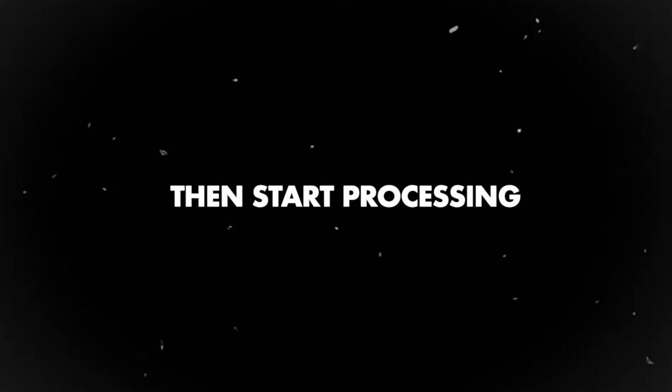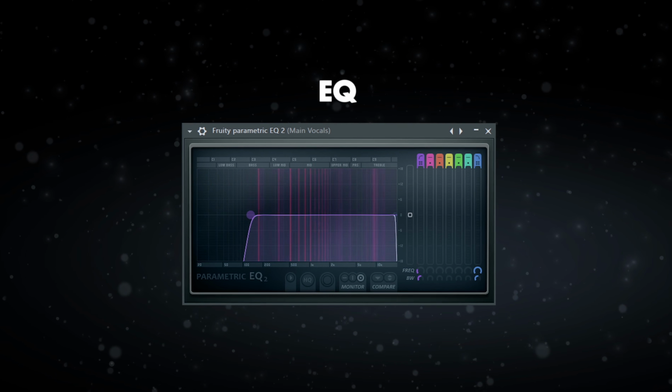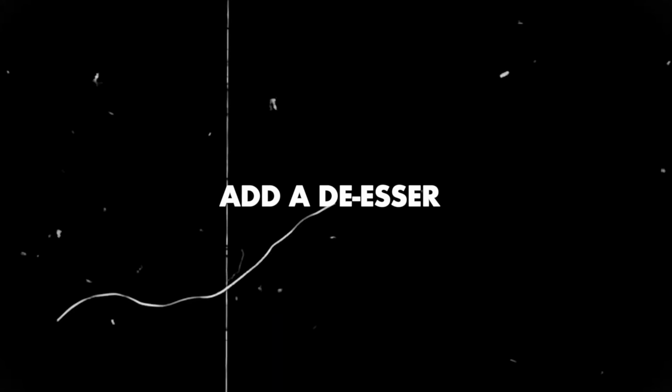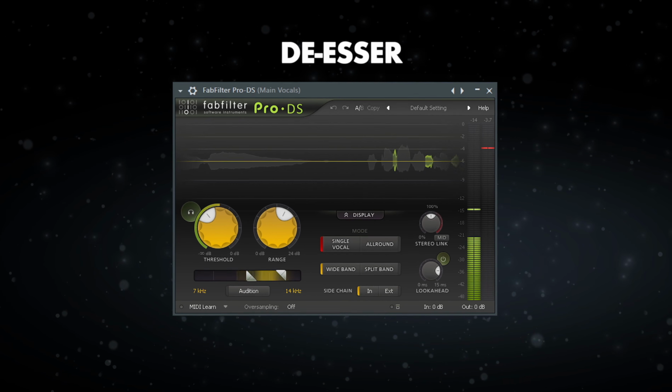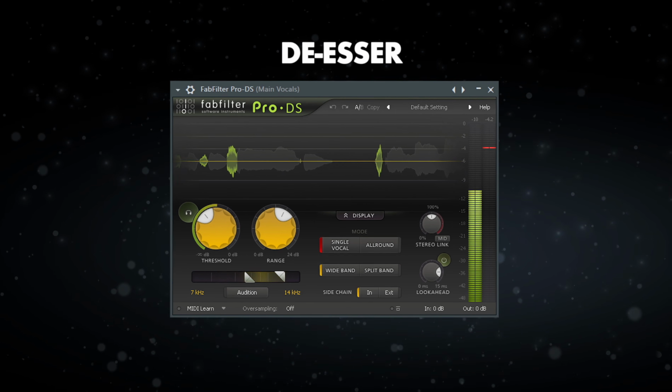Then start processing. The first stage is EQing. Cut out all the unnecessary low end on your vocal, but make sure you still feel that natural warmth on the low end. Add a De-Esser to tame the S sounds on your voice, because at least then I'll feel something. I'm using FabFilter Pro DS for this one.